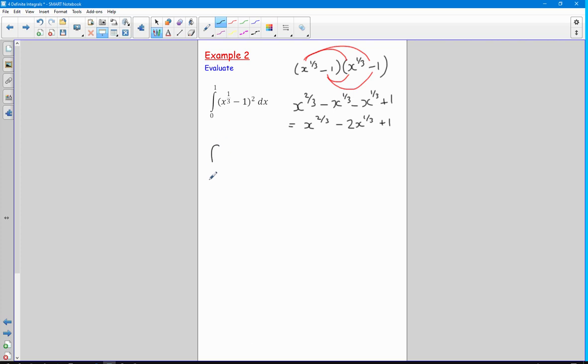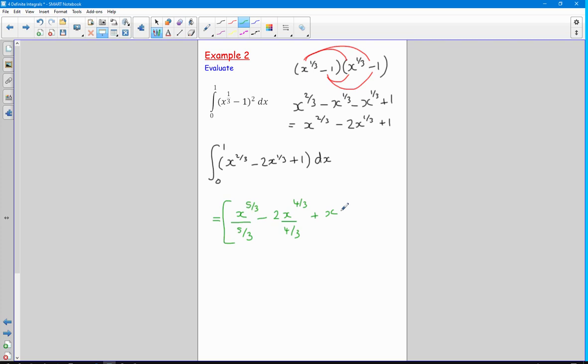So I can rewrite my integration as this. I'm going to put brackets around all these terms: x to the 2/3 take 2x to the third plus 1, and don't forget the dx on the bottom. So let's change the colour. So integrating each term individually, x to the 2/3, so add 3/3 on becomes x to the 5/3, so I've added 1, divide by the new power. X to the third becomes x to the 4/3, divide by the new power. I put the 2 back, and when I integrate 1 I just get x.